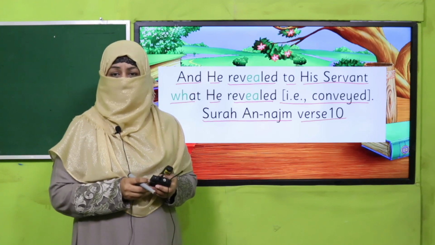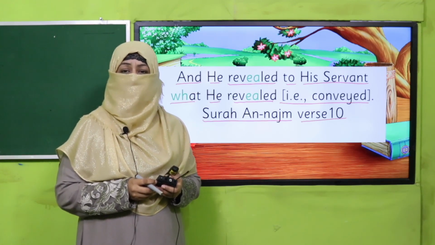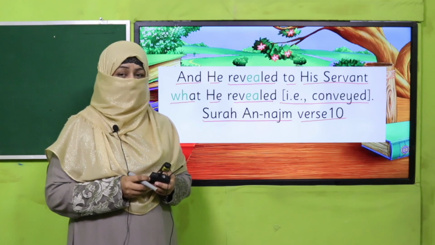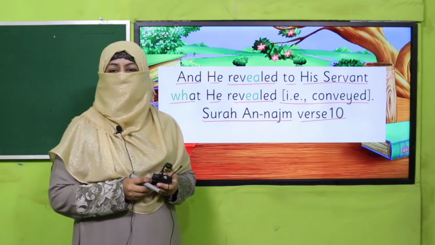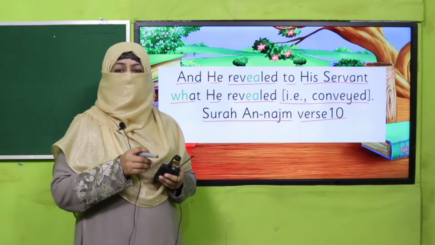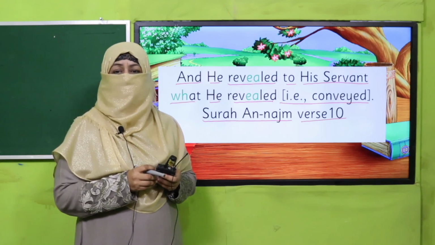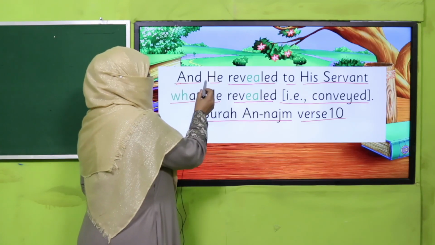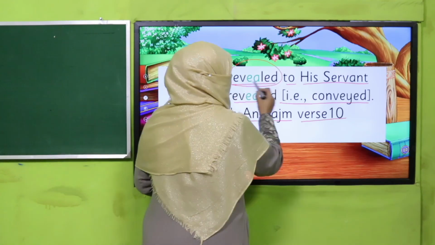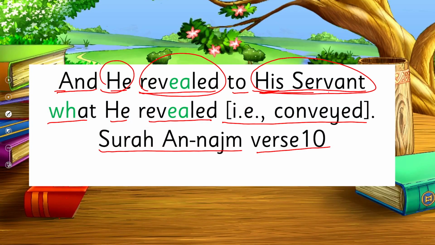Whatever our beloved Prophet conveyed to us, it was a message of Allah subhanahu wa ta'ala. He did not say anything himself. He conveyed all the message of Allah subhanahu wa ta'ala. And this is what this verse is. He revealed to his servant. Whatever Allah told our beloved Prophet, he told to us.